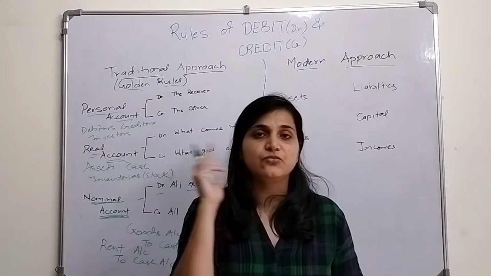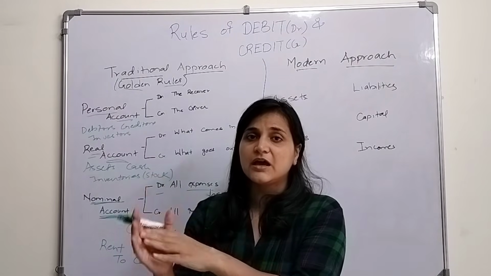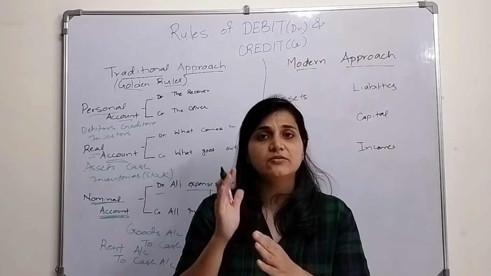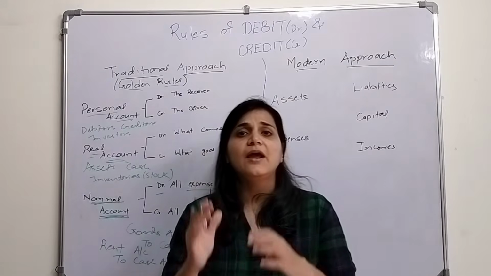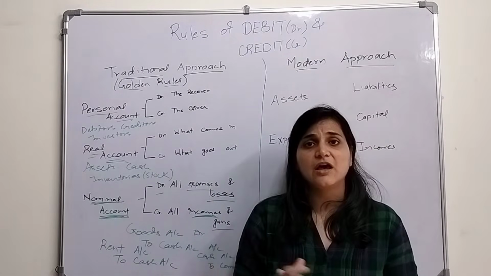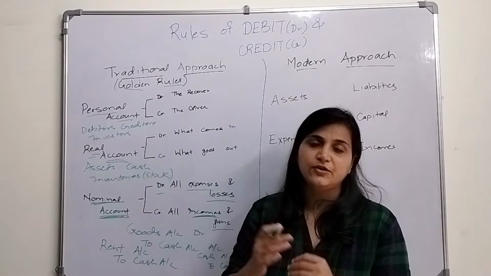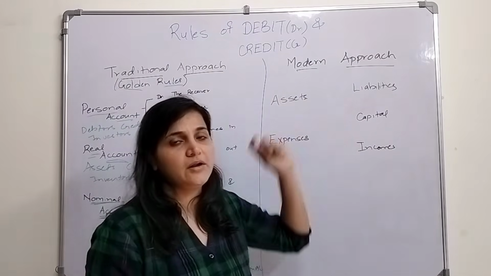All the transactions, whatever transactions are happening, will belong to either a personal account, a real account, or a nominal account. Personal account: debit the receiver, credit the giver. Real account: debit what comes in, credit what goes out. Nominal account: debit all expenses and losses, credit all income and gains. Easy. Now we will move towards the modern approach.